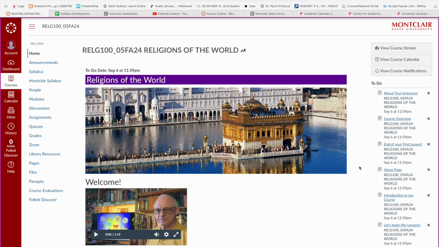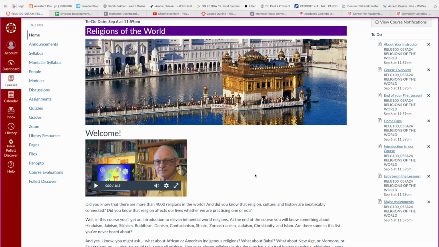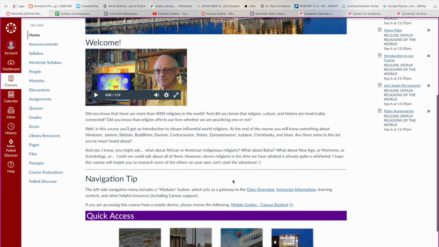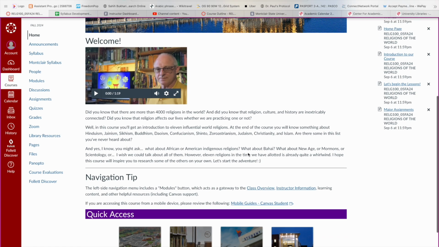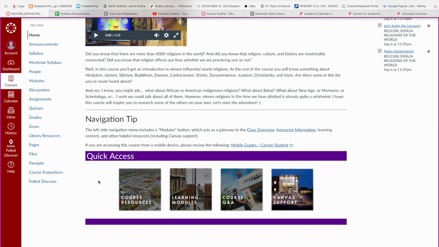To your right, this column here where it says to do, you will always find all the different pages that you are to be completing by that certain due date. You will see the due dates on the bottom as to when you have to complete these items. You already saw my welcome video and this entire introduction here. But then on the bottom here you may see some important things. We will start out with the learning modules, and I want to walk you through that.